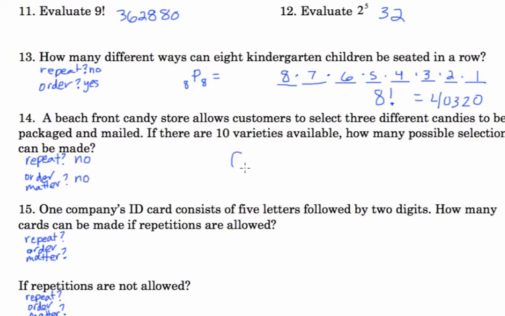So that's going to be combinations. Okay, first number. How many total candies are you choosing from? 10. How many slots? How many candies are you putting in the box? 3. So 10C3 on your calculator, 120.